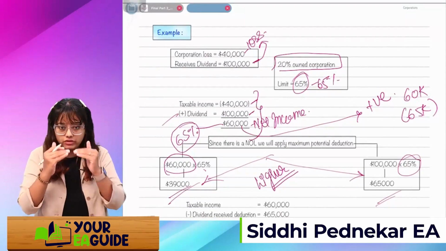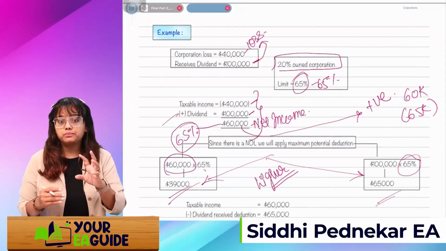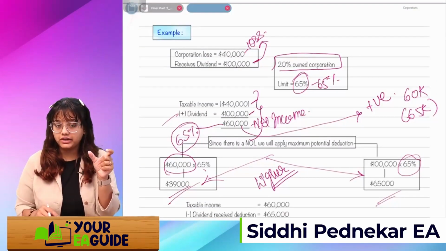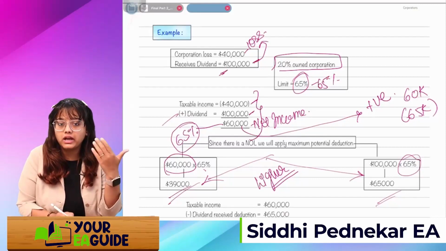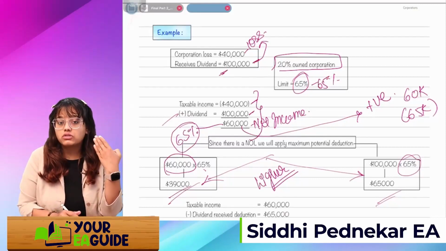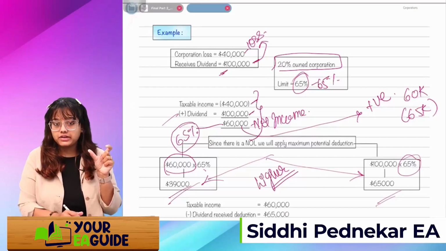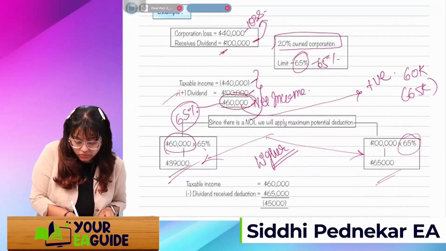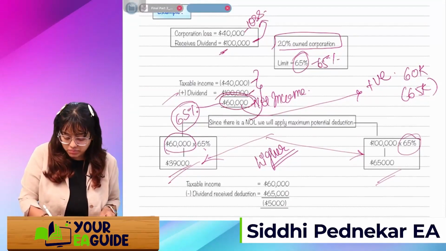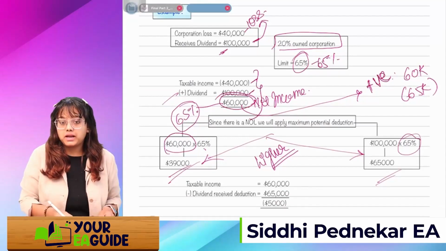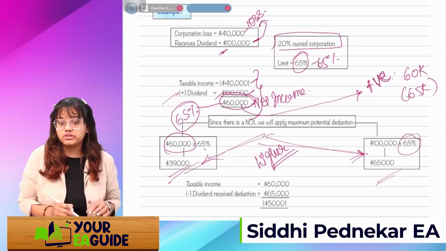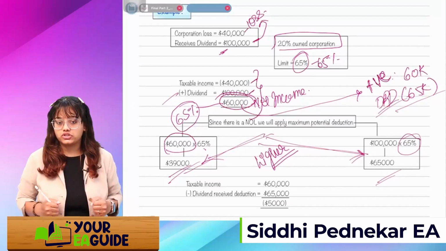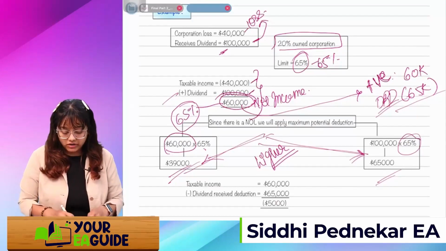Once you understand how the flow is going on: first, whatever is the corporation loss, we'll add the dividend. Corporation loss plus dividend received, we will add it, and we'll get one amount. If this net income is positive, then we'll apply these two formulas, and whichever is higher we will take as the DRD, the dividend received deduction. What are the two formulas?